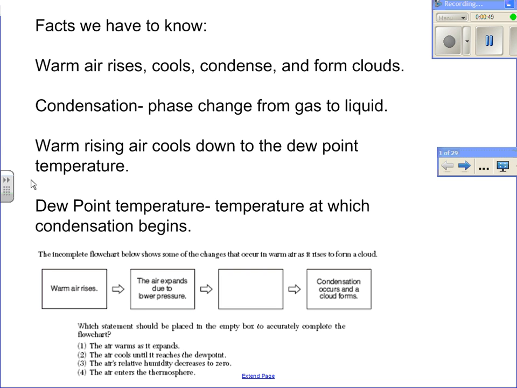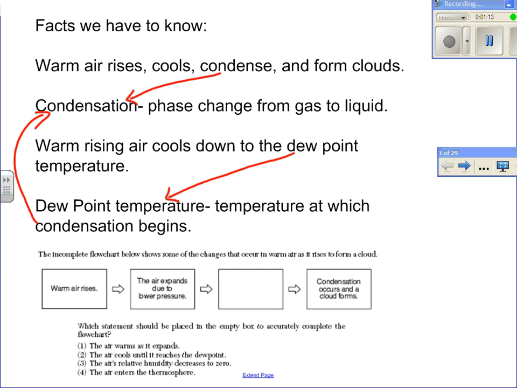Okay, so warm air rises, cools, condenses, and forms clouds. Condensation is the phase change from gas to liquid. Warm rising air cools down to the dew point temperature, and the dew point temperature is the temperature at which condensation begins.